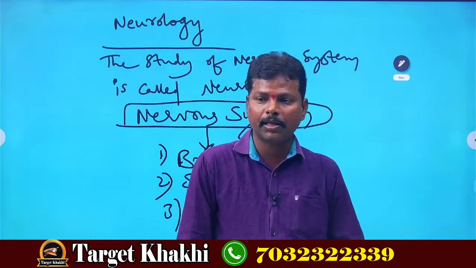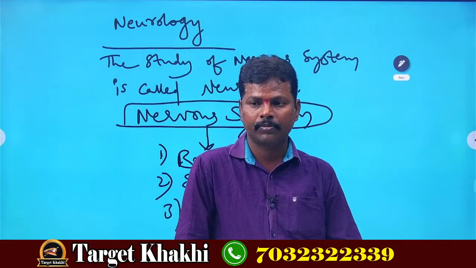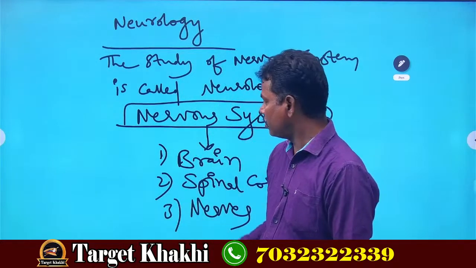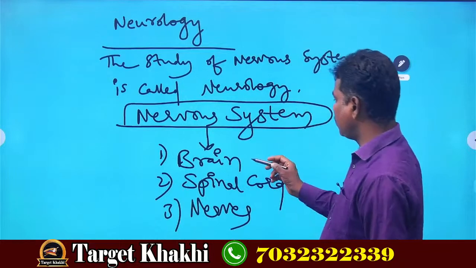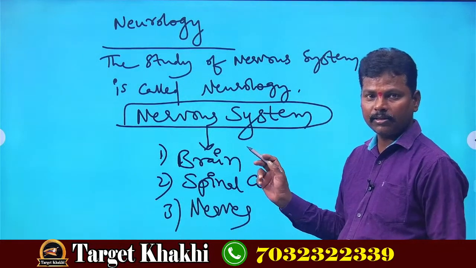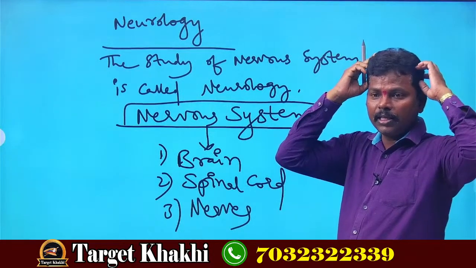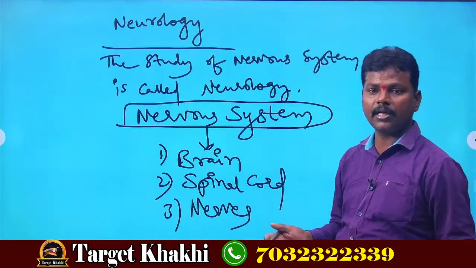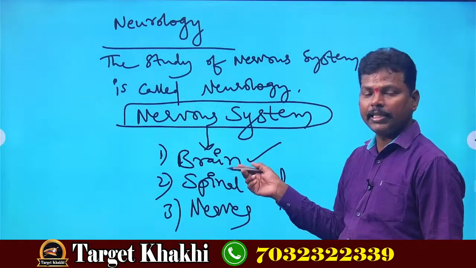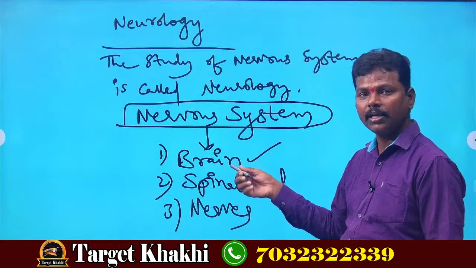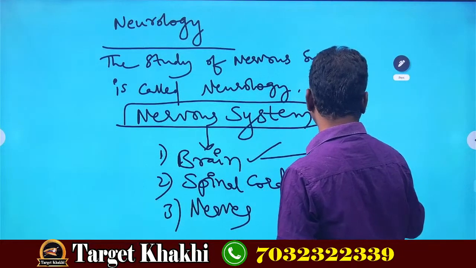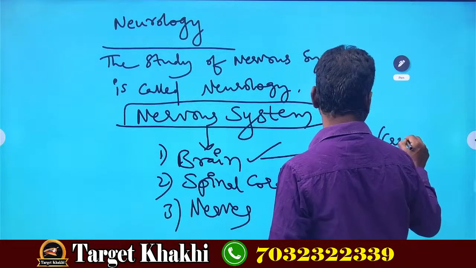So brain, spinal cord, nerves. Understood? The brain is important in our body. It is located in the skull. This is the head, but the bony structure inside the head is called the skull. So inside the skull, the brain is present. It is located inside the skull and protected by the skull. Another name for the skull is cranium.